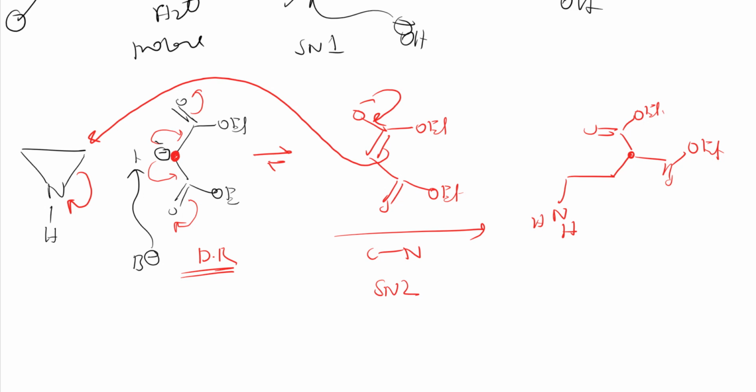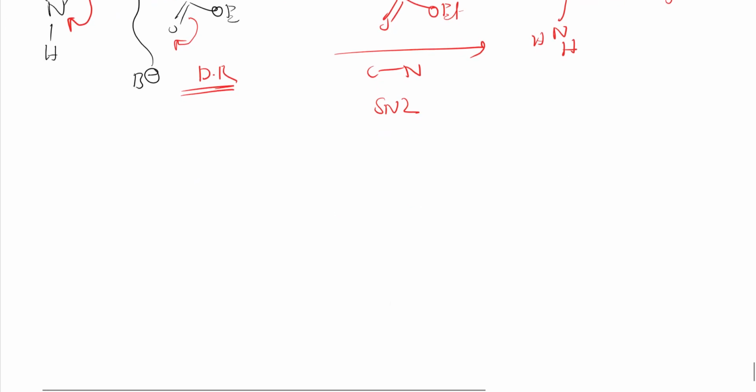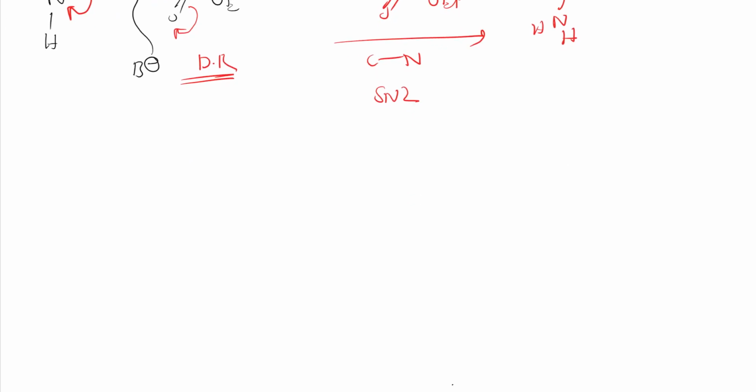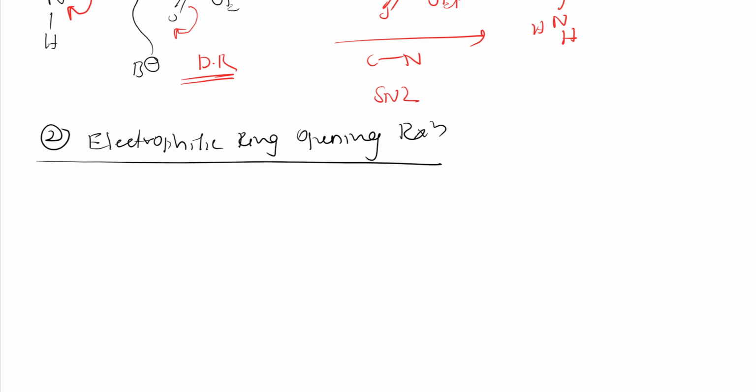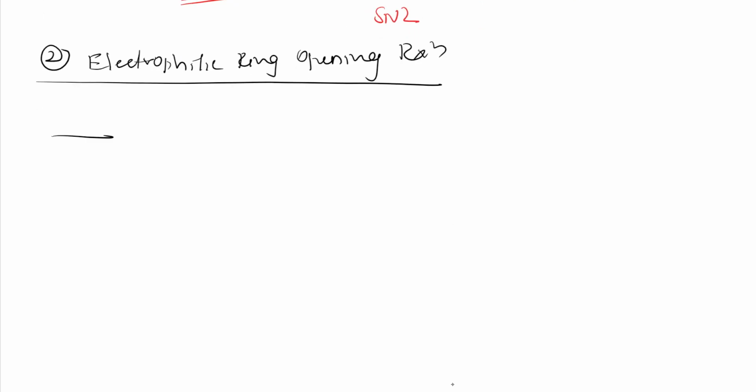Further, let us see electrophilic ring opening reaction. So second one, now till now we discussed nucleophilic ring opening, that is SN1 and SN2. Now let us see this electrophilic ring opening reaction. This is also very interesting. See, electrophilic means here this aziridine I will take, so it will be having a lone pair.